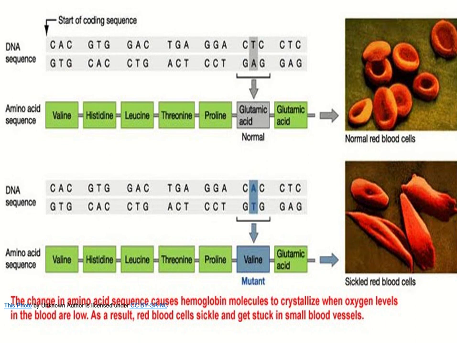Now here you are seeing the sickle cell anemia, in which at the 6th position glutamic acid is there in the normal chain, but in the mutant chain you are seeing here the amino acid sequence which is having valine in place of glutamic acid. So this is what about the sickle cell anemia, and you are seeing here the normal RBCs, they are getting changed into the shape of a sickle.